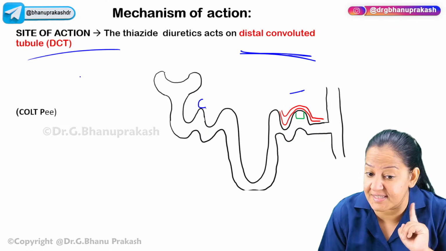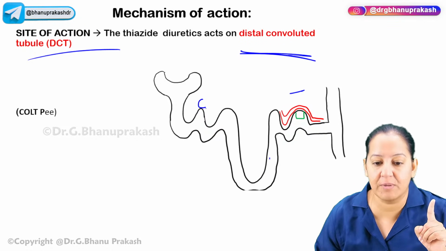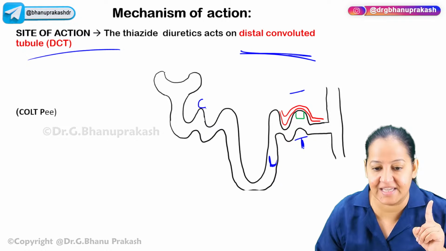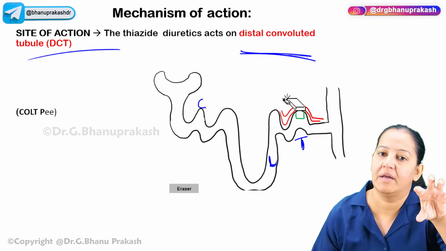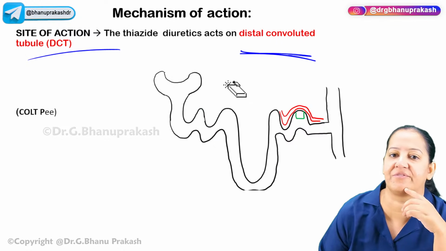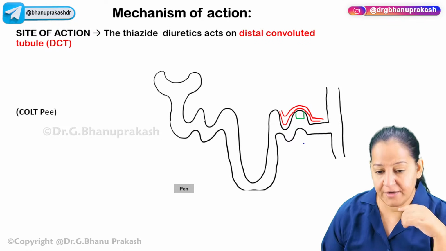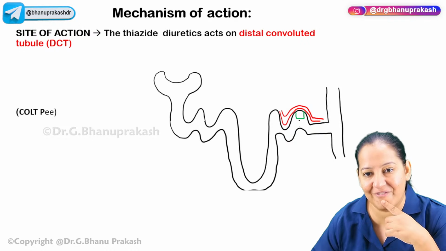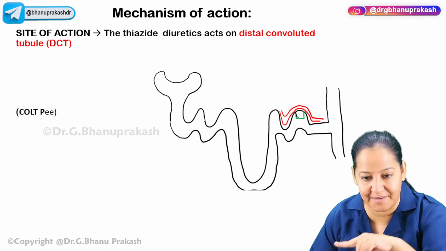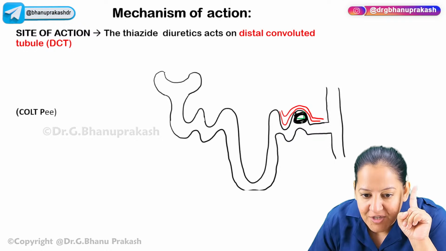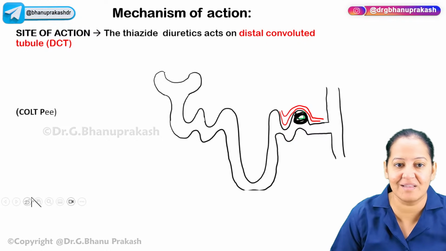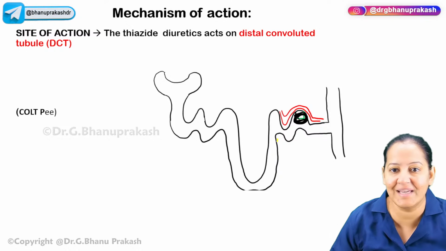The site changes now. The loop diuretic, you can see it was acting here, but thiazide is acting here. Please see the site is different. The organ is the same, it's the nephron, in the kidney, but the site is different. Say yes if you got it. So can you see one cell of the DCT I have drawn? The entire DCT is lined by cells, but I have drawn only one cell. Appreciate this cell. On one side of the cell, there is the lumen. You all can see this is the lumen.